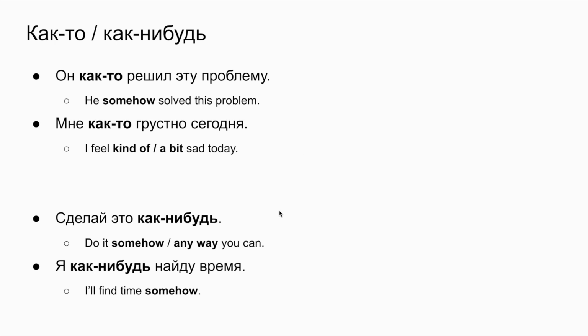Как-нибудь. Сделай это как-нибудь. Do it somehow. Do it any way you can. So, we want the person to do something and we don't care how the person is gonna do it. But as you see, in English, we have the same translation, and in Russian, it has two different meanings. Because over here, the exact way existed. And over here, there is no exact way. We don't know and we don't care. Maybe there is no way, right?